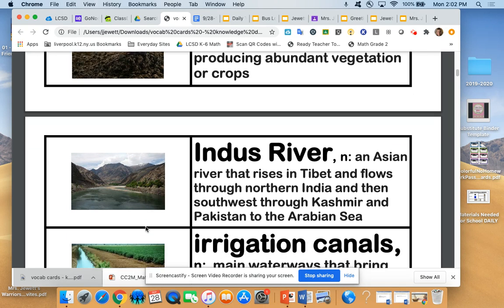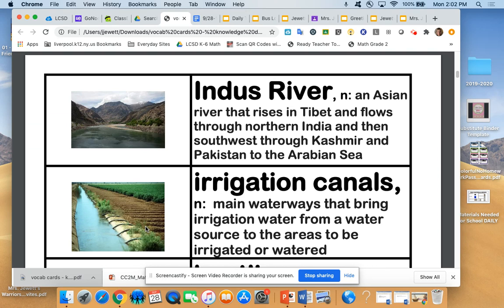And the very last word that I want to talk about is irrigation canals, which is a main waterway that brings irrigation water from a water source to an area to be irrigated or watered. So here is a piping that they've created that will lead it to some area where the plants need extra water. It's almost like creating a tunnel or a piping that will lead water from place to place so the crops there will get what they need to live, in case it's an area that is dry.